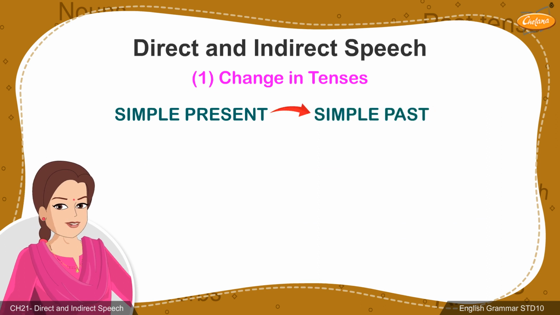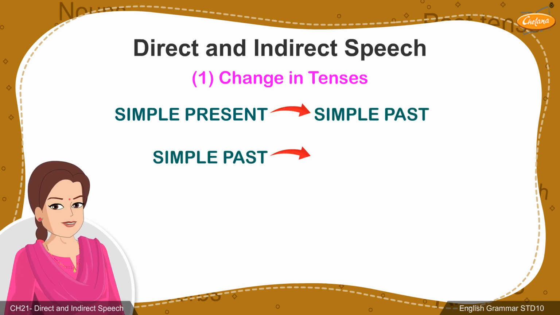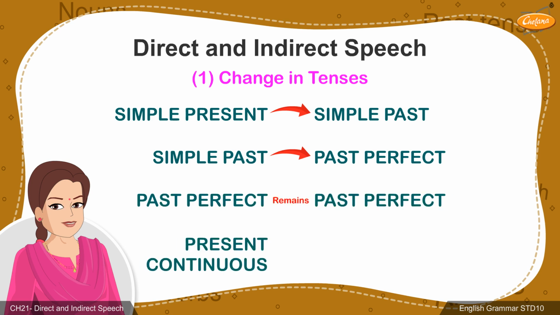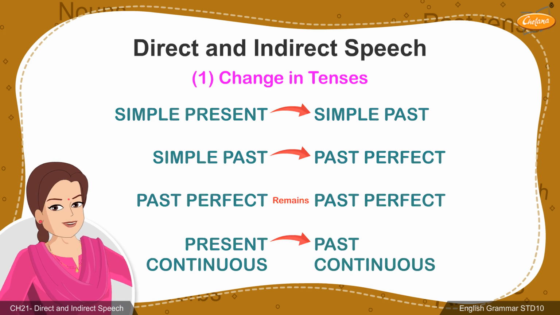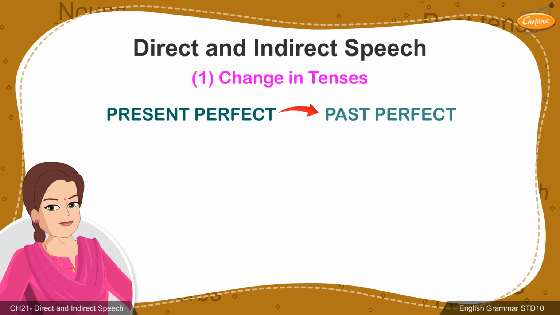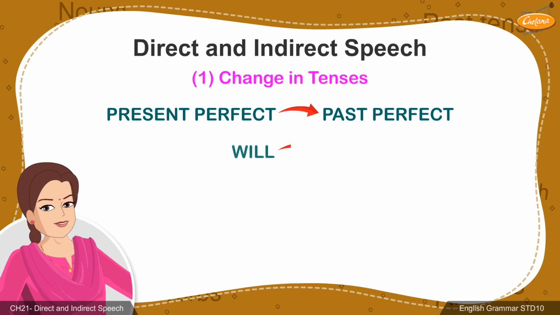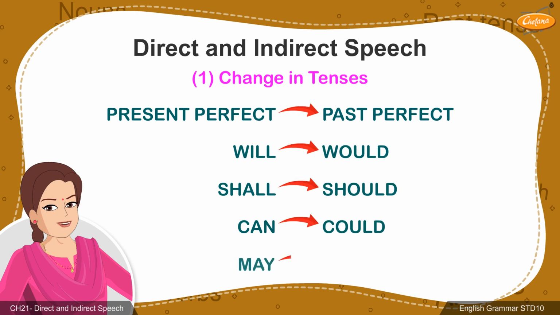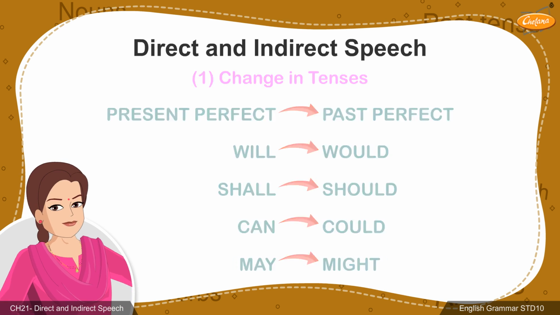Simple present to simple past. Simple past to past perfect. Past perfect remains past perfect. Present continuous to past continuous. Present perfect to past perfect. Will to would. Shall to should. Can to could. May to might.